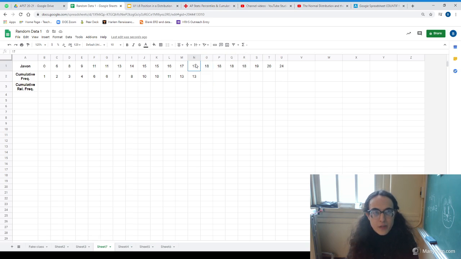So if we get 13, 14, 15, 16, 17, there are now going to be 17 values of 18 or less. 18 for 19. Then 19, and now we're at the full 20. So by the time we've made it up to this game of 24 points, these 20 games were 24 or less, the whole distribution.